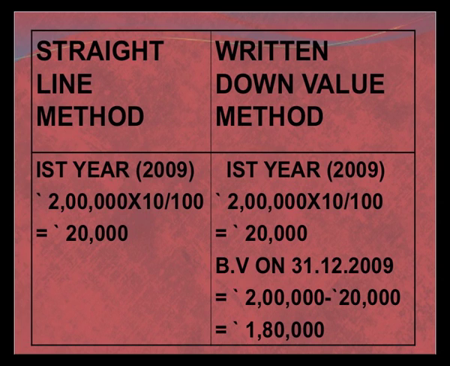In the straight line method, in the first year, the cost of the machinery is 2 lakh and the depreciation at the rate of 10% comes to rupees 20,000. In the written down value method also, we have calculated the depreciation on the cost of the asset, that is 2 lakh, and at the rate of 10%, the depreciation is 20,000. Now, in the written down value method, you are seeing another figure that after charging depreciation of rupees 20,000, the book value of the asset has gone down to 1,80,000. Let us see what happens in the next year.